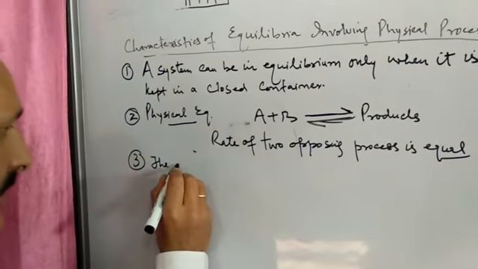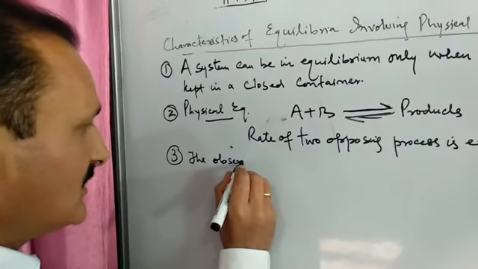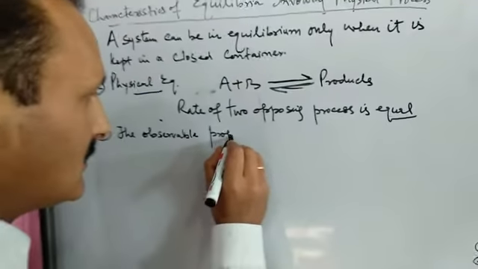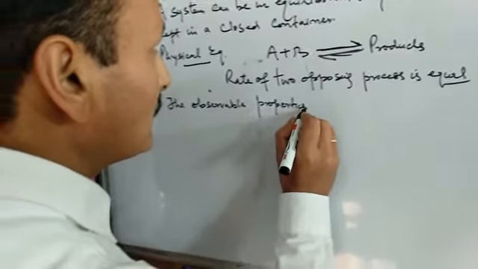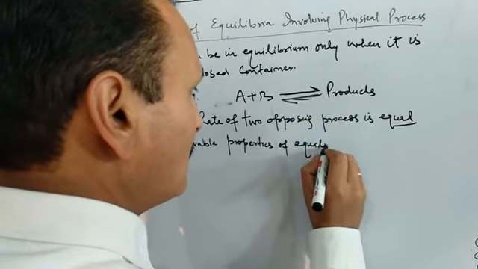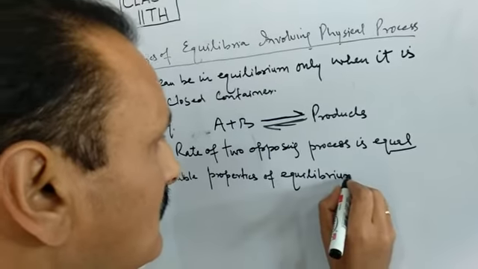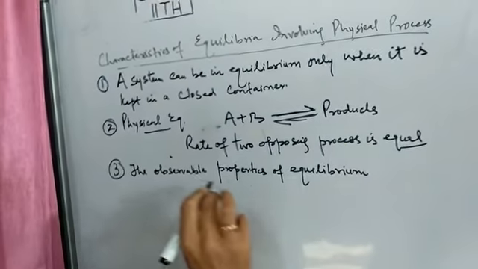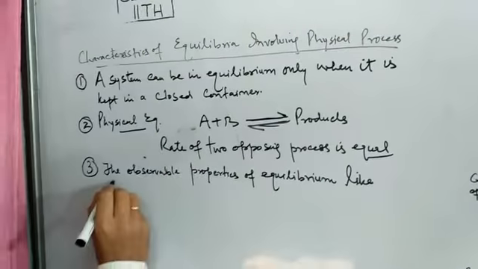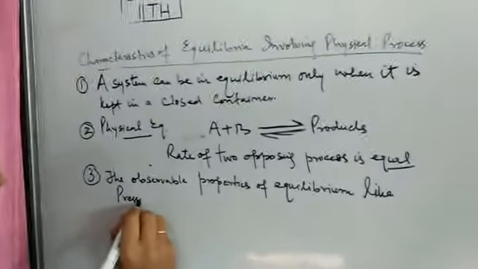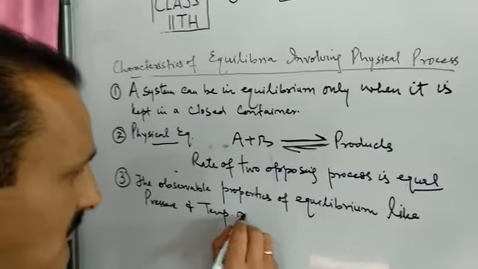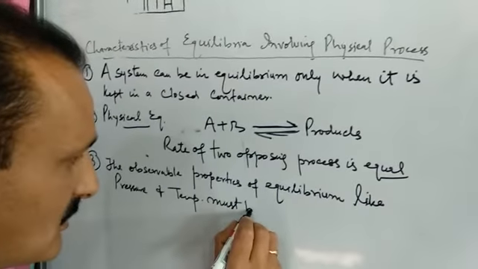The observable properties of equilibrium, which I have already discussed, like pressure and temperature, should be constant.